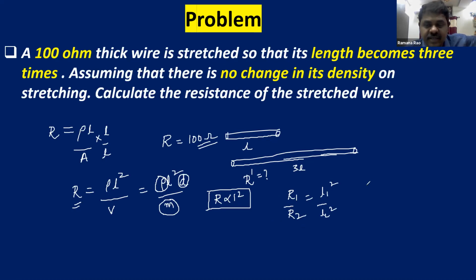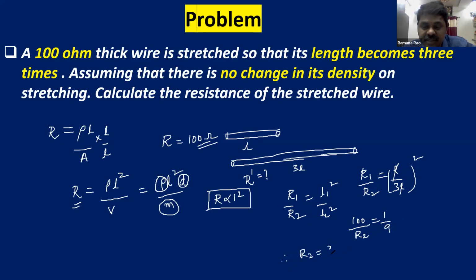Most of the children will make a mistake in this problem. They'll take it as directly proportional. So R1 by R2 is equal to L1 is L and L2 is 3L, since the length is tripled. So L by 3L, whole square. R1 is given as 100 ohm. R2 we have to find. I can cancel L and L here. So 1 by 3 whole square is 1 by 9. Therefore, R2 is equal to 900 ohm. So this is the answer for this question.